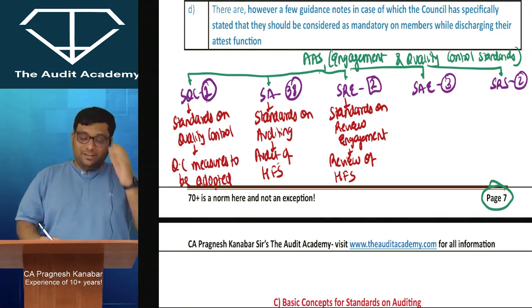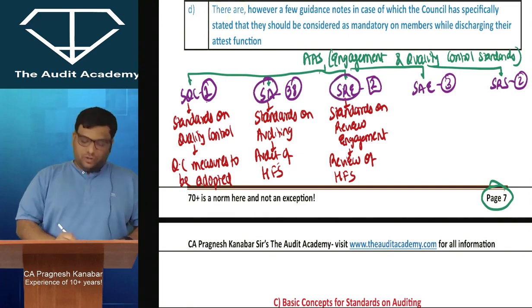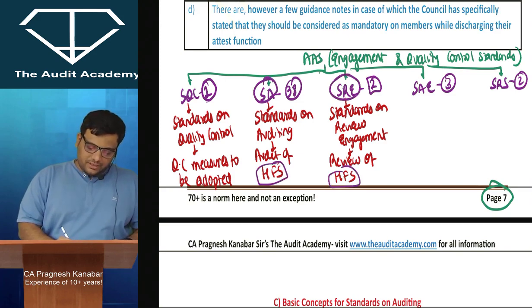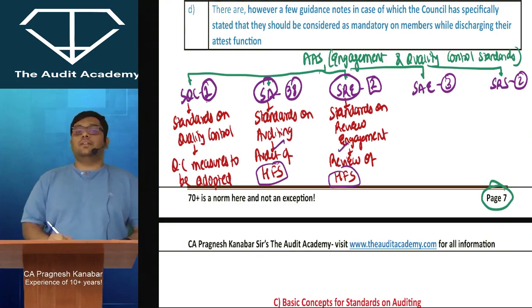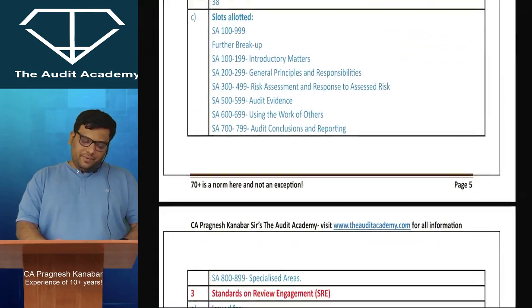Welcome to CA Final Audit. Difference between SA and SRE. Because both of them are dealing with historical financial statements. One says audit, the other one says review. Alright. So listen to me very carefully. I have printed all of this over here.